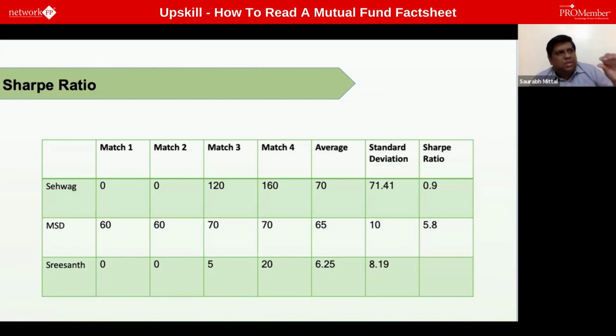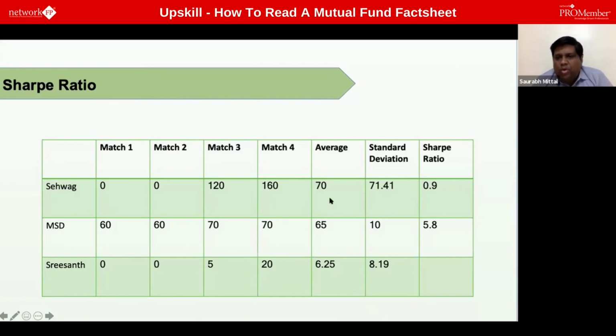That means this is the minimum return which is expected out of any scheme, at least risk-free return though the fund will deliver. So say for example in India, SBI fixed deposit returns are considered akin to a risk-free return. So let's consider Srishant's score of 6.25 as the risk-free return.